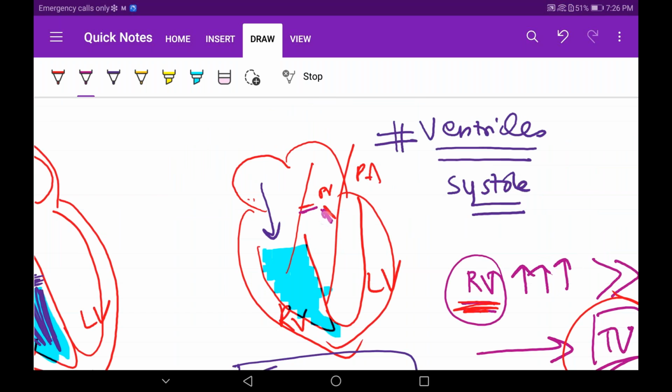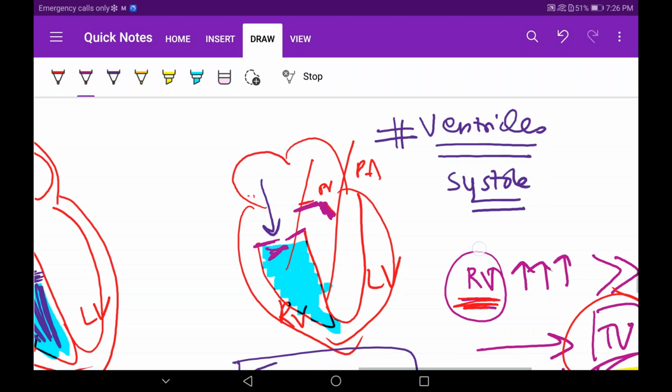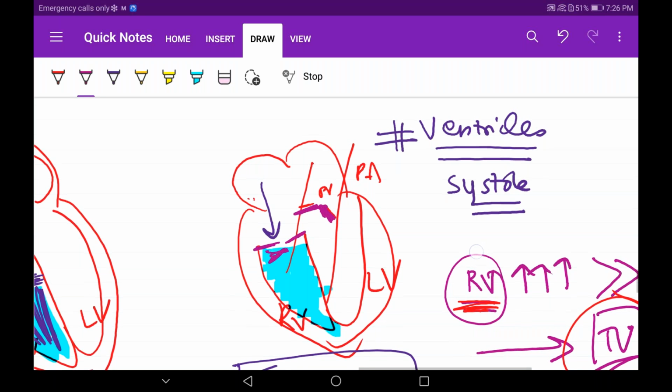So this is a chamber which is closed. This valve is also closed, and here also our tricuspid valve is closed. Now I will pause for a minute and I will tell this one stage of the cardiac event. I will name this one of the events of the cardiac cycle. What will I name this?